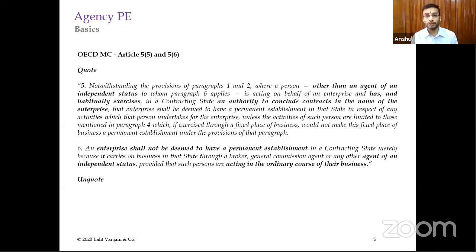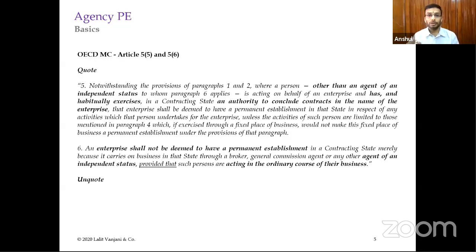Then where a person other than an agent of an independent status. So we'll discuss what is an agent of an independent status, and whosoever agent is not an agent of independent status will become a dependent agent. So please understand that dependent agent is not defined in the treaty, but independent agent is a concept which is provided for, and whosoever agent is not independent, he will automatically be qualified as dependent agent.